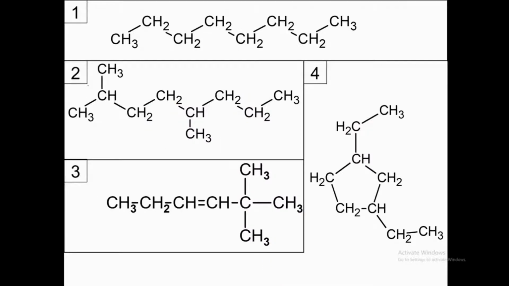Now more practice. How will you name compounds 1, 2, 3 and 4? Think about these four structures. You have a few minutes to think, and then compound 1 is octane. Why? Because it's a long chain of 8 carbons. 1, 2, 3, 4, 5, 6, 7, 8.